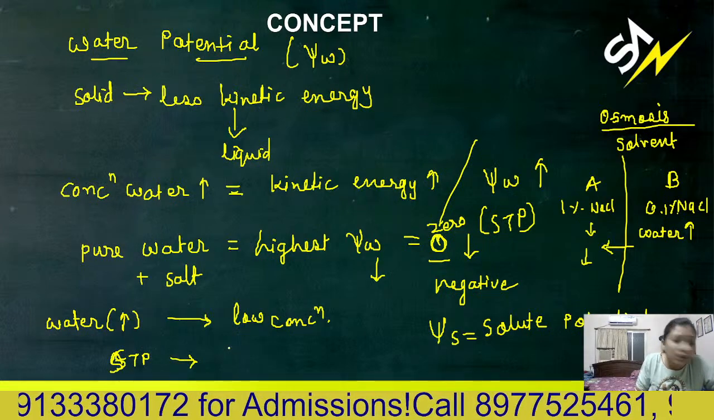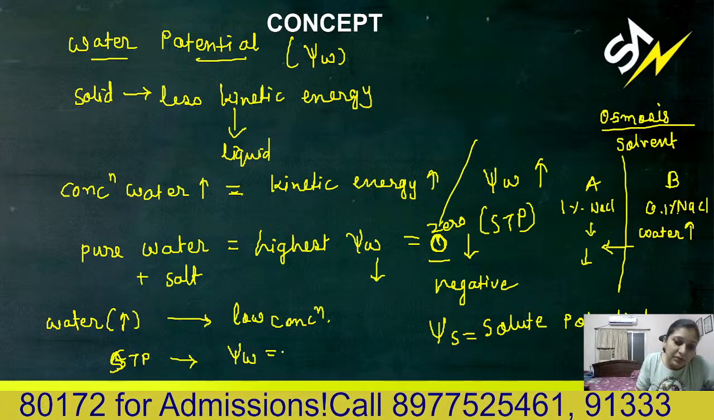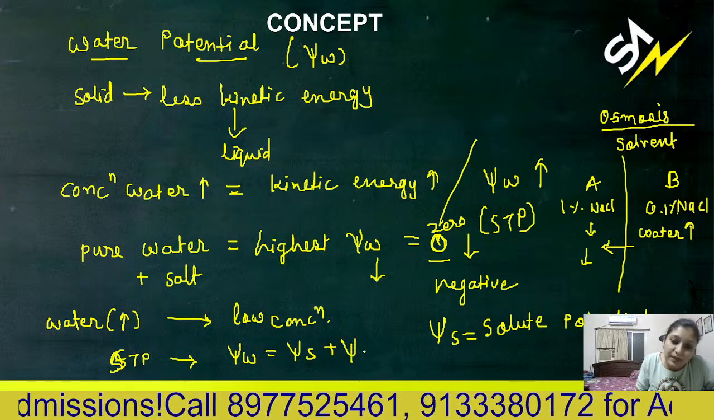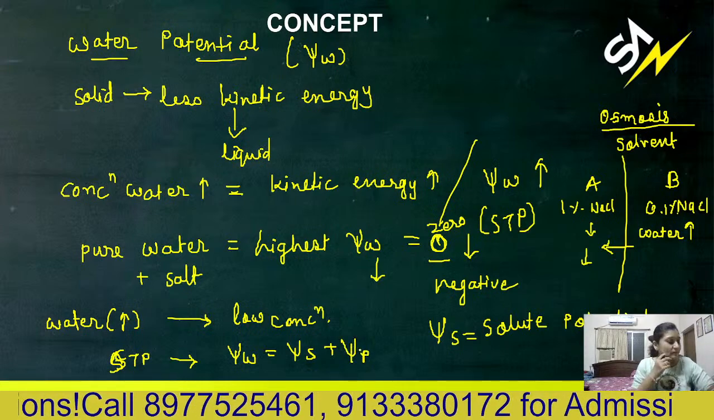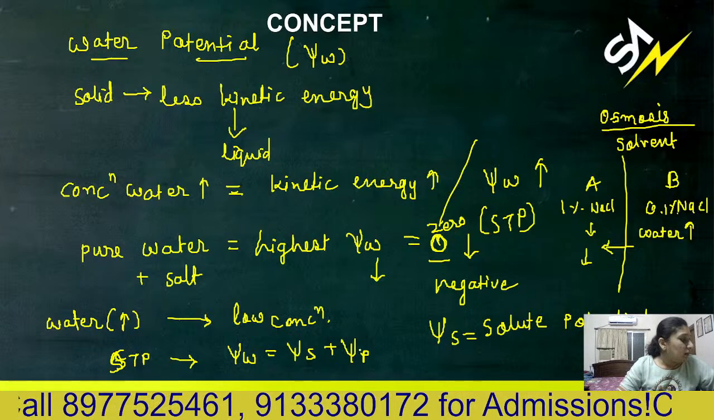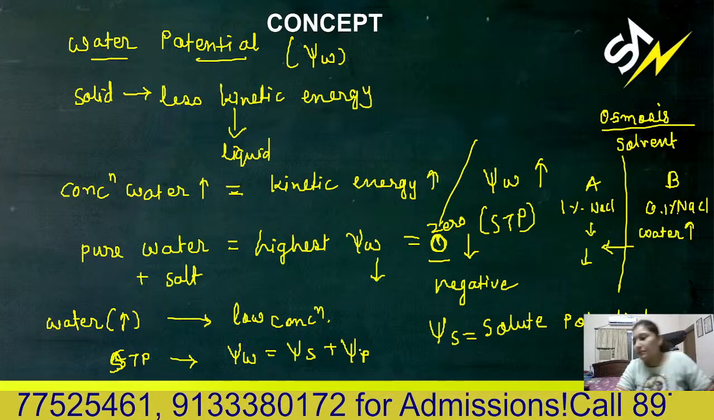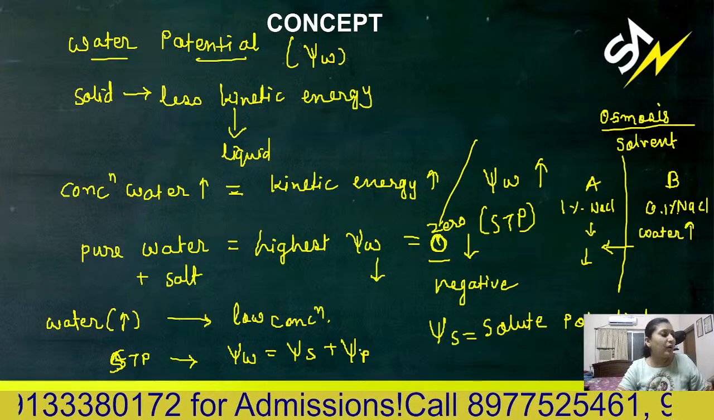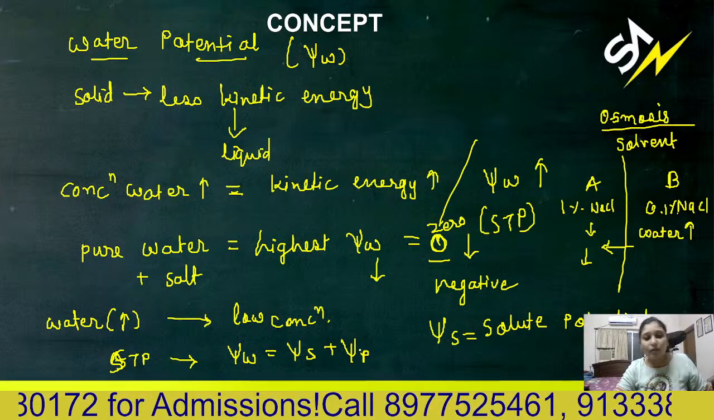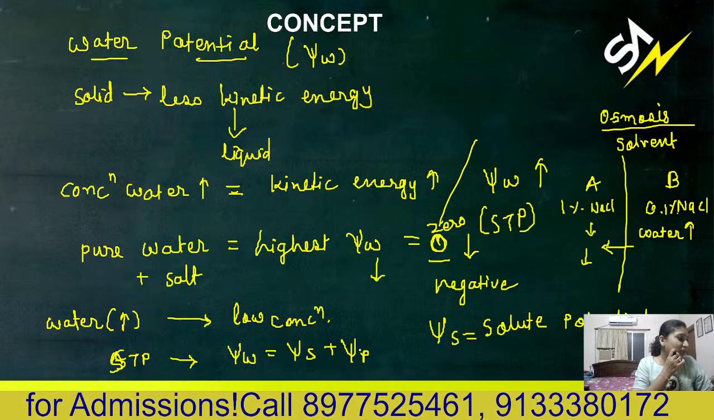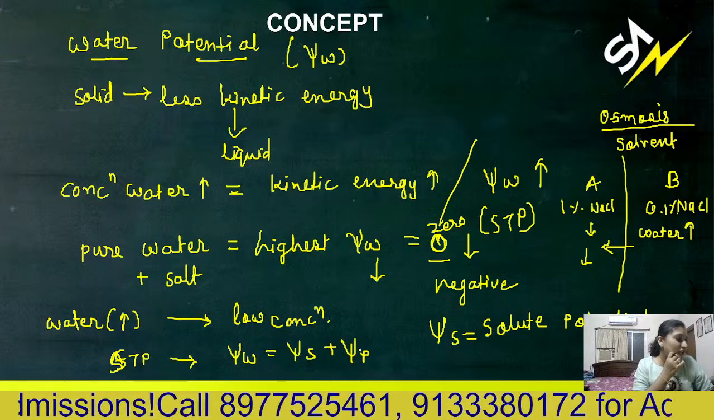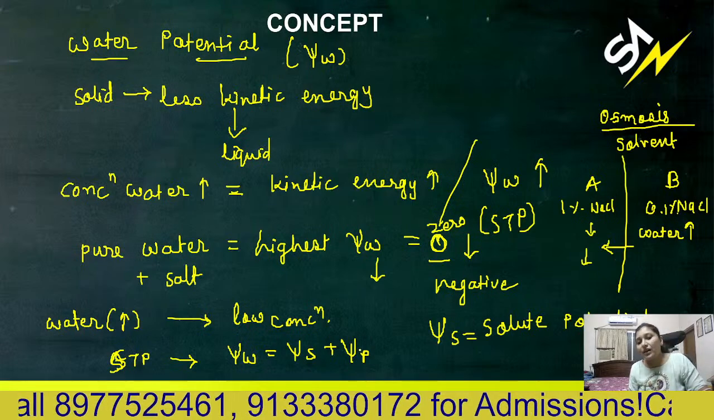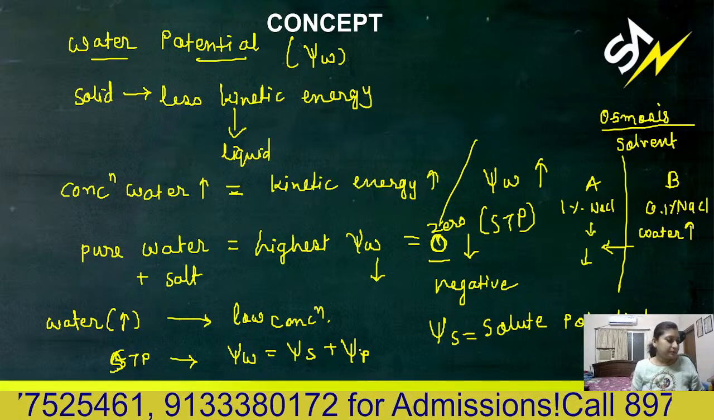Water potential psi W is equal to solute potential plus pressure potential. I hope this much is clear, guys, about water potential. This is very important. Water potential of pure water is 0. Okay. Water potential is denoted by psi and expressed in the pressure unit Pascal.